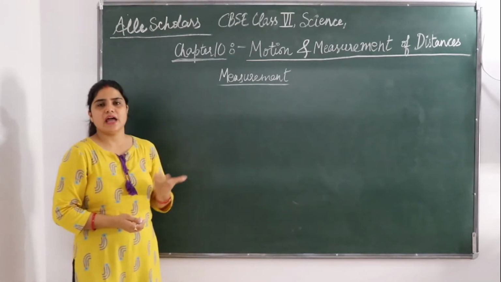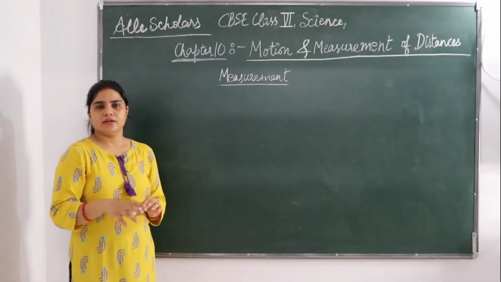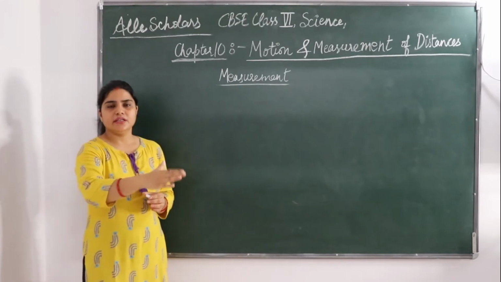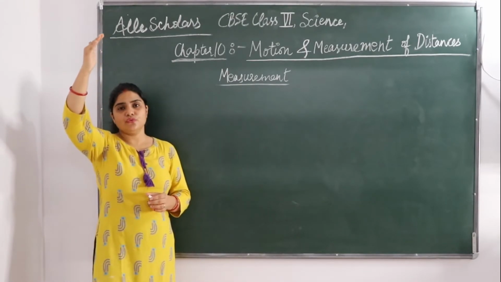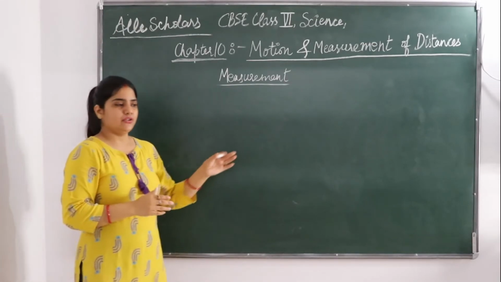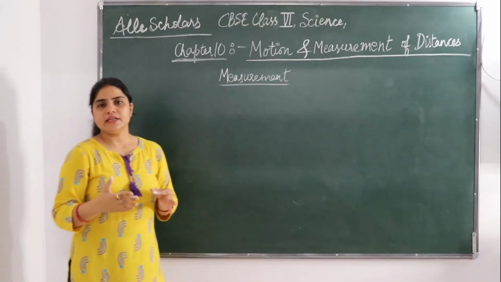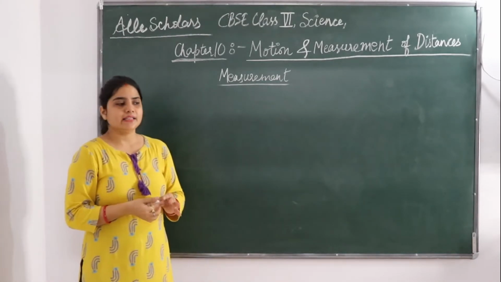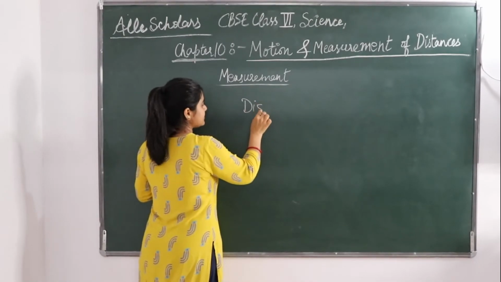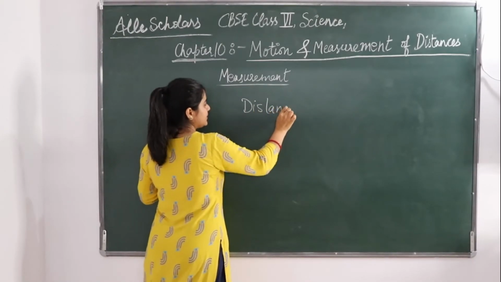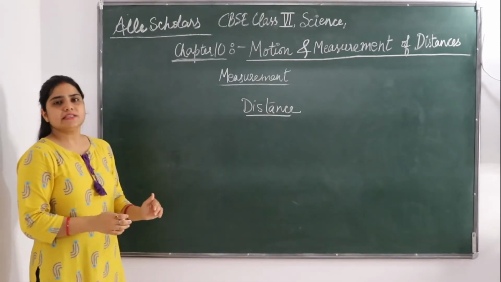All these things have got one thing common in that. What is that? The length of a table, the distance of the moon from the earth, Delhi to Lucknow, everything has got one thing common, and that common thing is the distance. What is that? Distance. Distance is in everything.